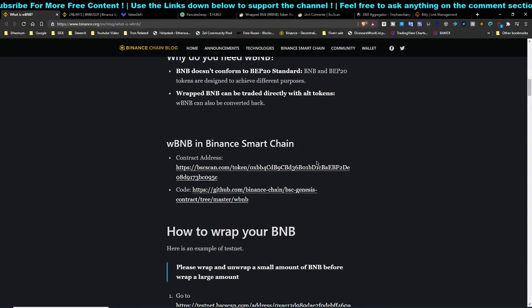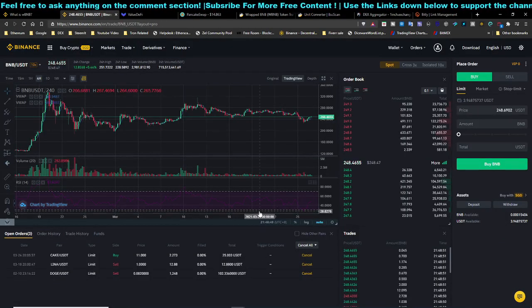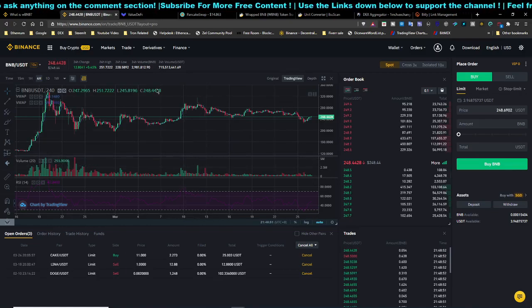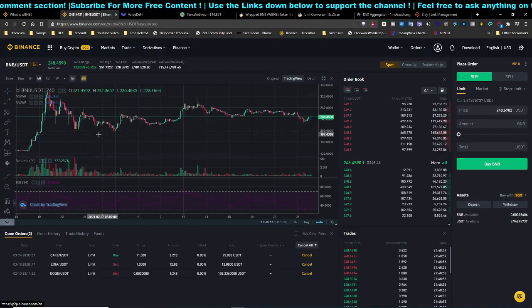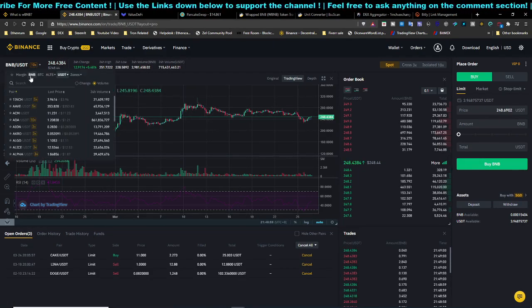And after that, we are going to talk about how you can get BNB token before you wrap it. So how can you get some BNB before you get started with your Binance Smart Chain journey, your DeFi journey on Binance Smart Chain? Basically, on Binance.com itself, you can buy BNB with US Tether. If not, you can buy BNB with lots of tokens.